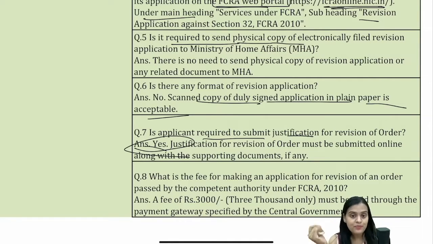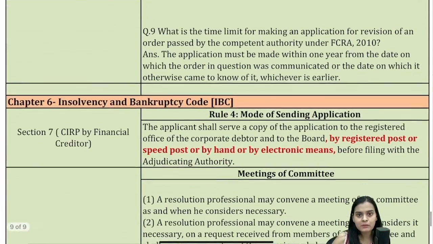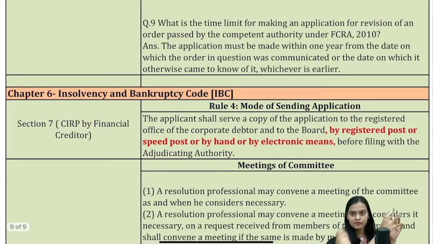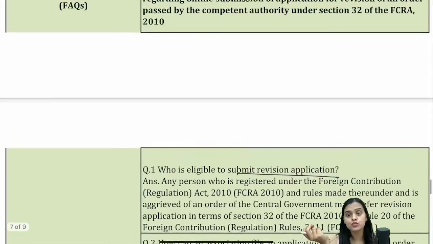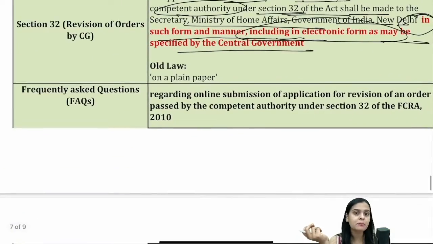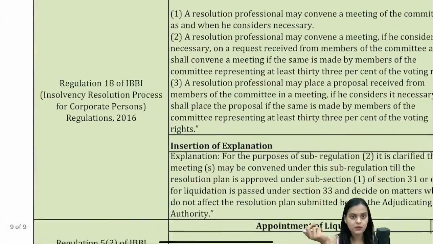And what is the fee? The fee is 3,000 rupees, which must be paid through the payment gateway specified by CG. So when you go to that portal, you'll find the link for payment also. Clear? What is the time limit? The time limit stays the same as what we have read. It is 1 year from the date when the order is communicated. So within 1 year, you have a time period of 1 year to make an application. But now if you want to make an application, you have to go through electronic mode only. Now on a plain piece of paper, no applications will be entertained. Okay.